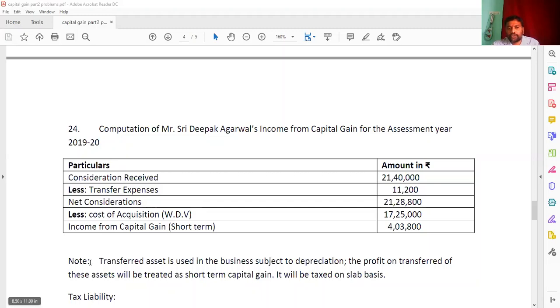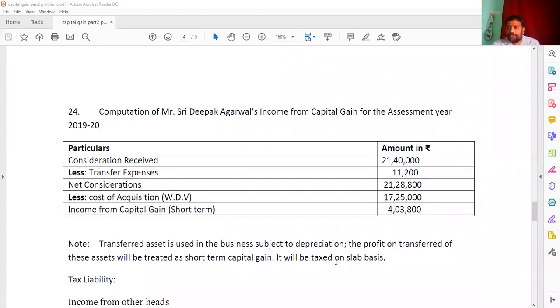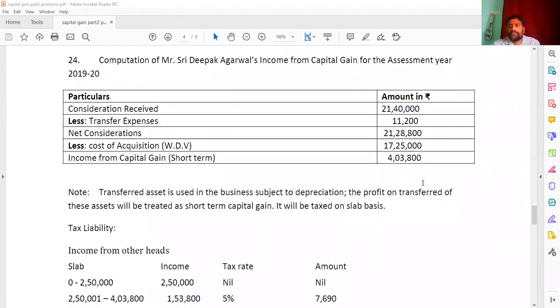Once again look at this note. The transferred asset is used in the business subject to depreciation. The profit on transfer of asset will be treated as a short term capital gain and it will be taxed on the slab basis. Already we have written this note, you can refer to your notes. So here he got 4 lakh 3,800. This will be taxed on the slab basis.